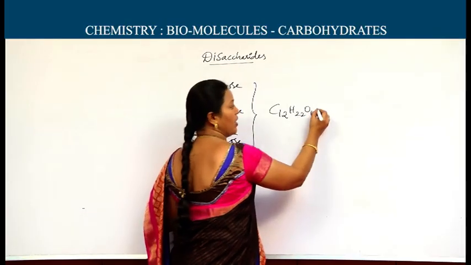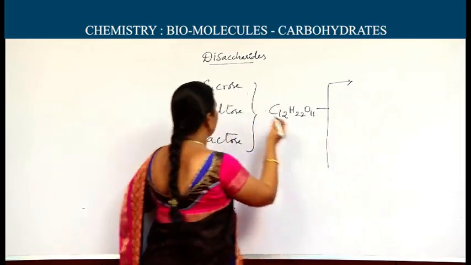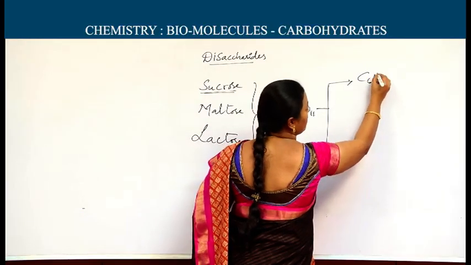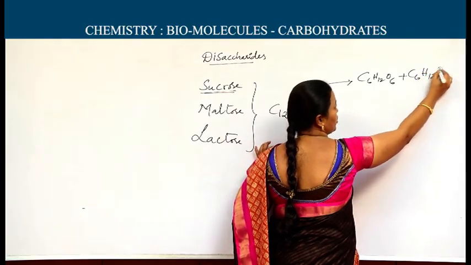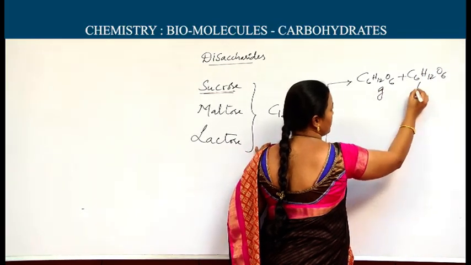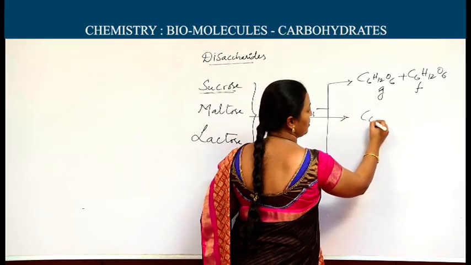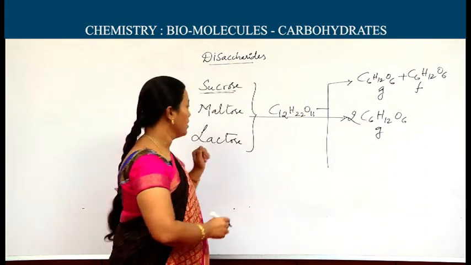When these hydrolyze they produce two monosaccharides. Sucrose hydrolyzed to produce glucose and fructose. Same formula, C6H12O6, it is glucose, it's fructose. Maltose hydrolyzed to produce two glucose units only. Both of them are glucose units.